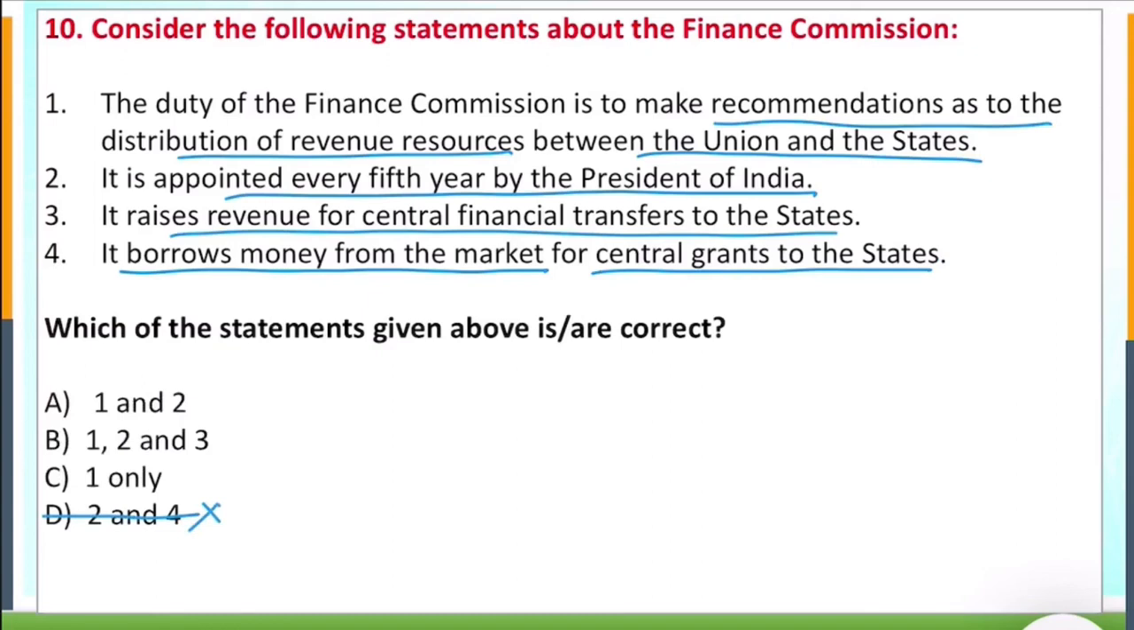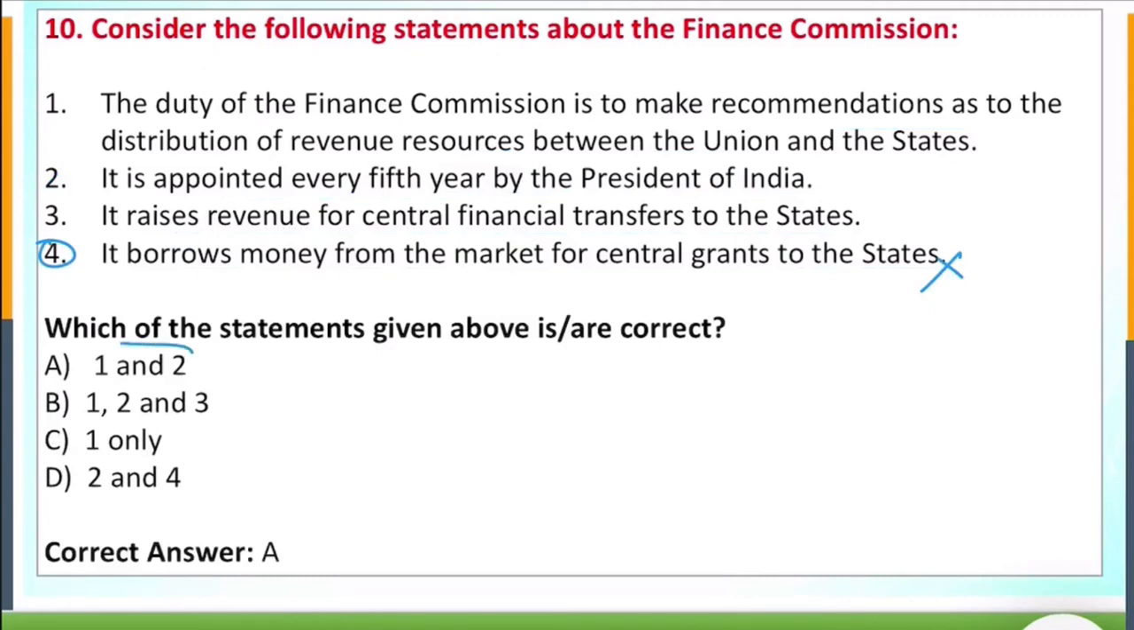Then we have to think about 1 and 2, 1, 2, 3 or only 1. But see, it is appointed every 5th year by the President of India. So 2 is also right. It raises revenues for the central financial transfer to the states. No. So the answer would be 1 and 2. So these two are wrong. These two are right. So that's it. These are the 10 important practice questions on Finance Commission.